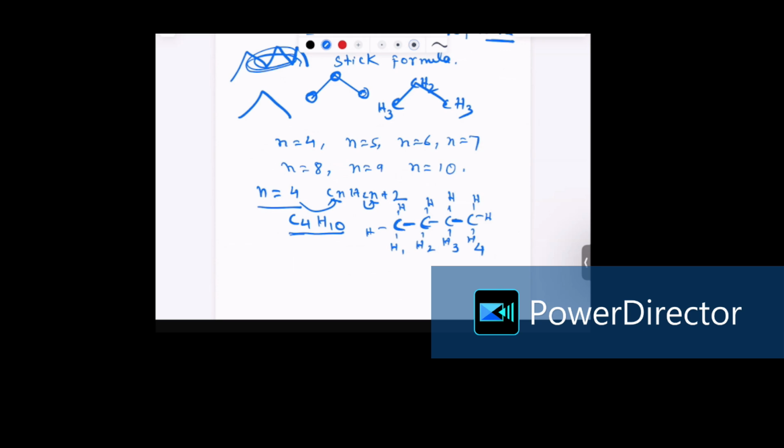What is the condensed structure? To write the condensed structure, you start with the corner on the left hand side. So we have H3C, a carbon there, CH3, then we have the bond, then we have carbon number 2. Carbon number 2 has 2 hydrogen. Go to carbon number 3. Carbon number 3 has 2 hydrogen. Then carbon number 4.